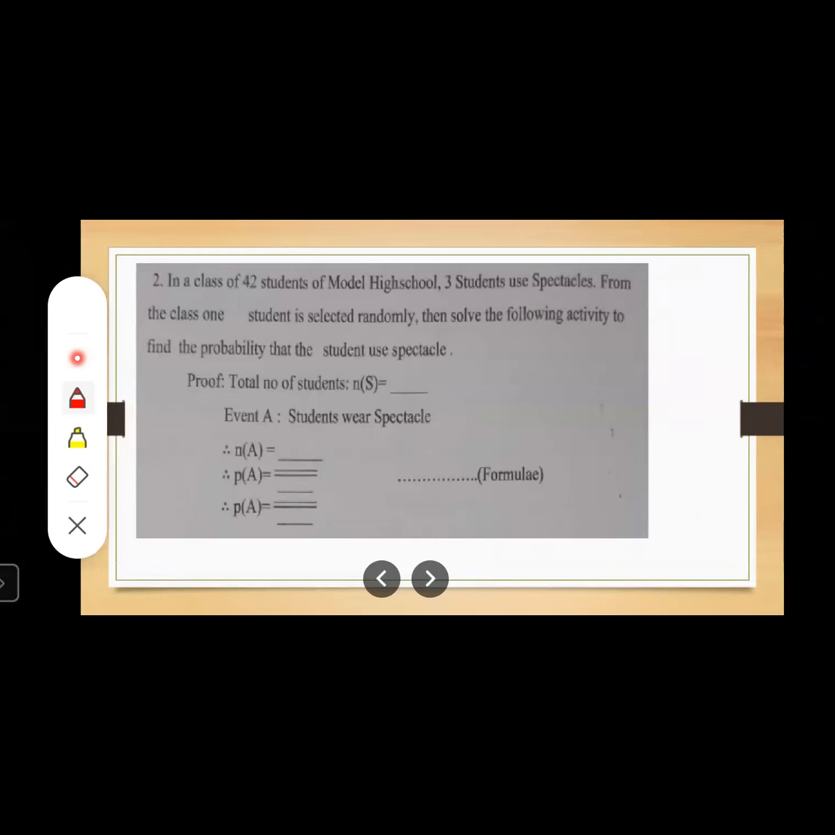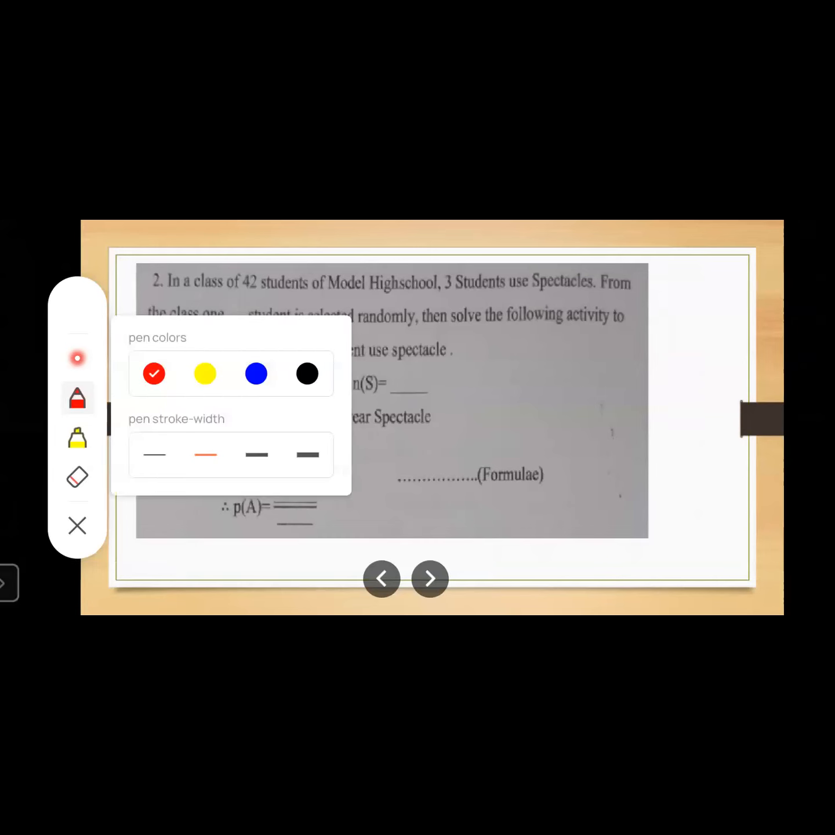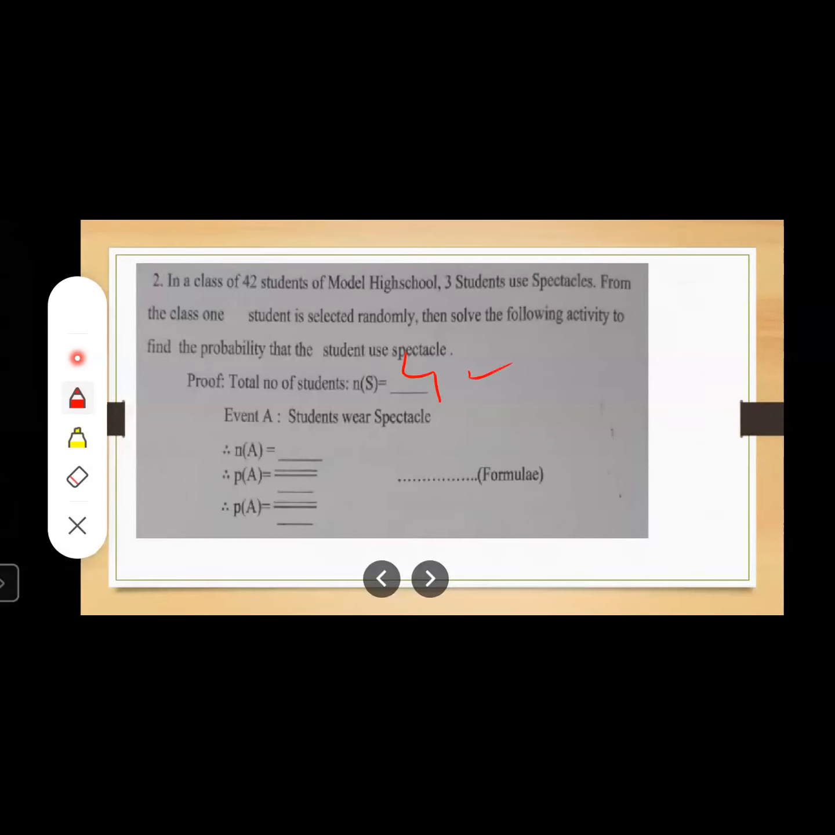So total number of students given in this sum is 42. Event A: the condition for event A is students wear spectacles. How many students are wearing spectacles? 3. So you will write number of students wearing spectacles are 3, so n(A) is equal to 3. Now P(A), you have to write the formula here. What is the formula? P(A) is equal to n(A) upon n(S). Now you know the value of n(A) and the value of n(S), just find out the value of P.